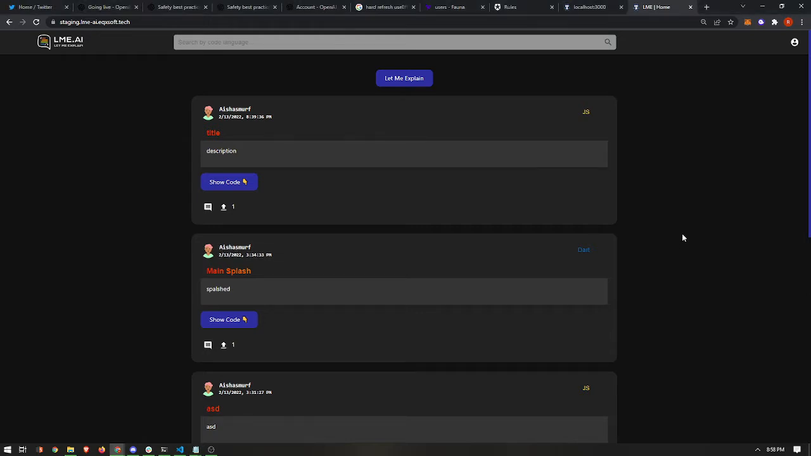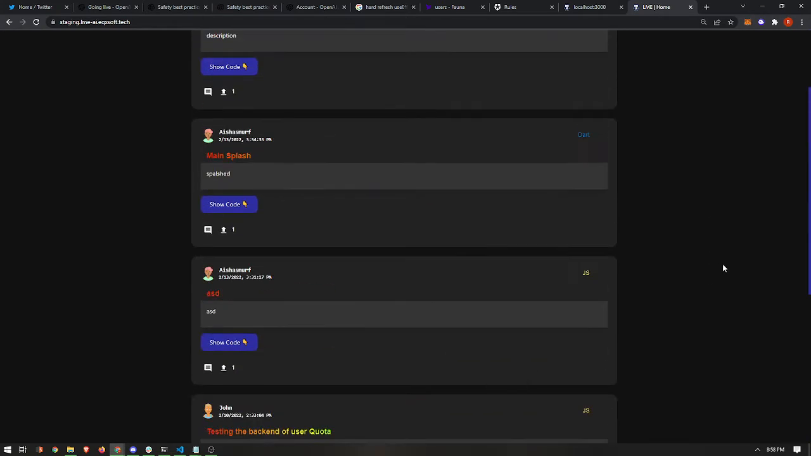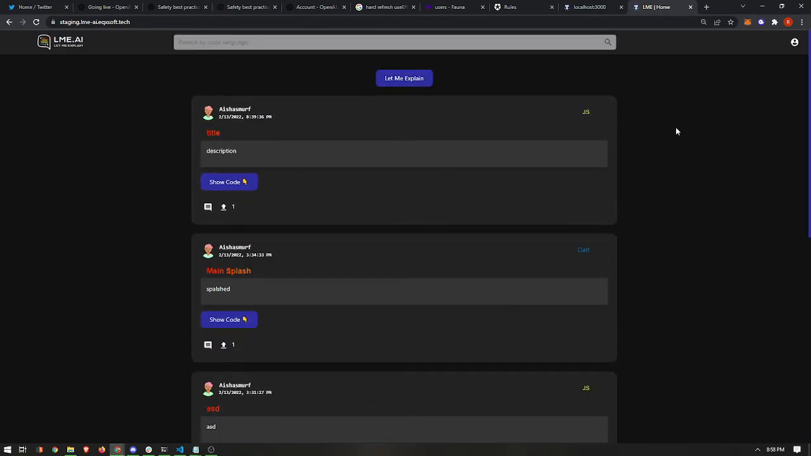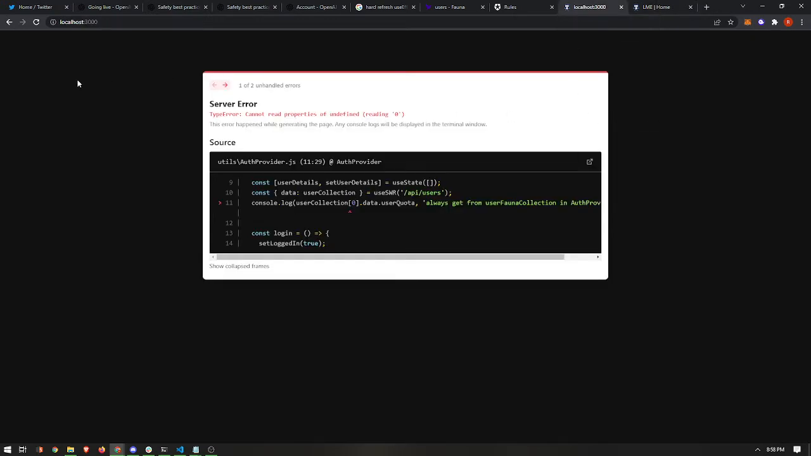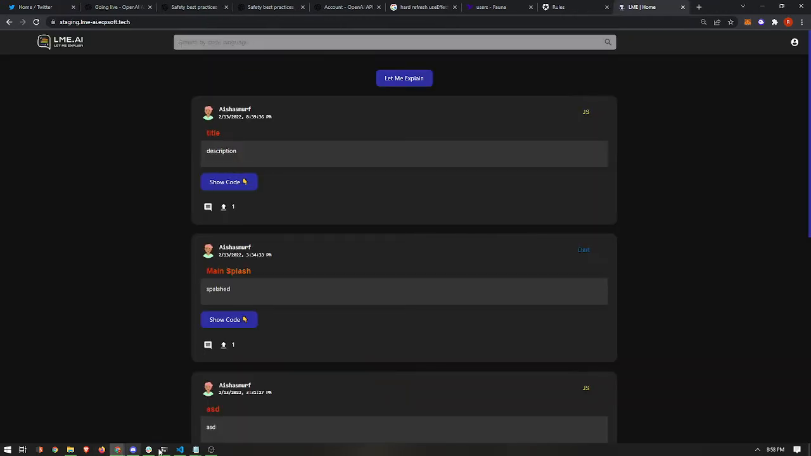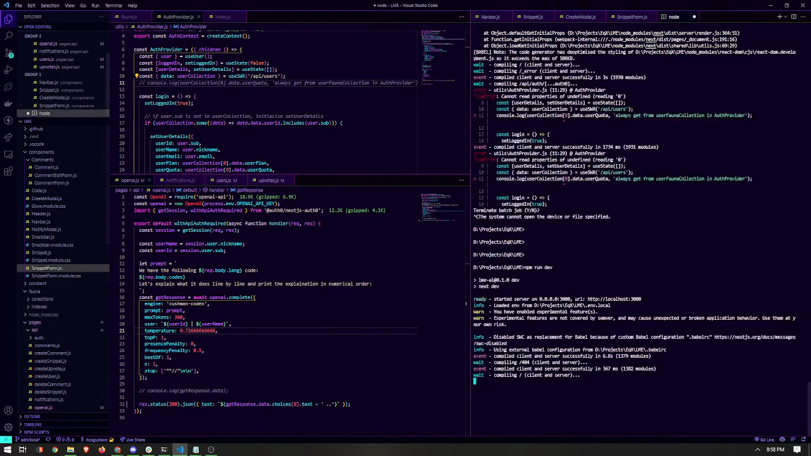So you can see this is a live staging URL. Probably you guys can use this to see along what the basic functionalities are. But I need to show you how we can generate the explanation based on the OpenAI middleware. So let me restart my server.